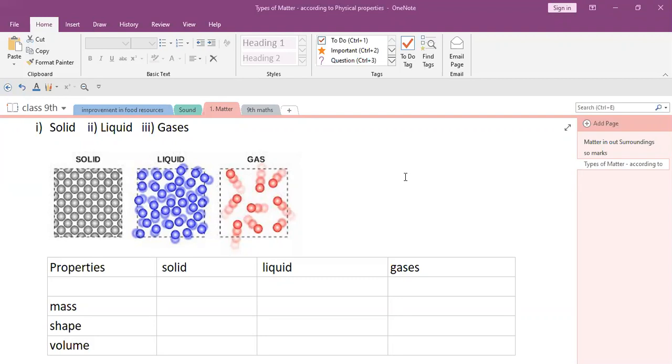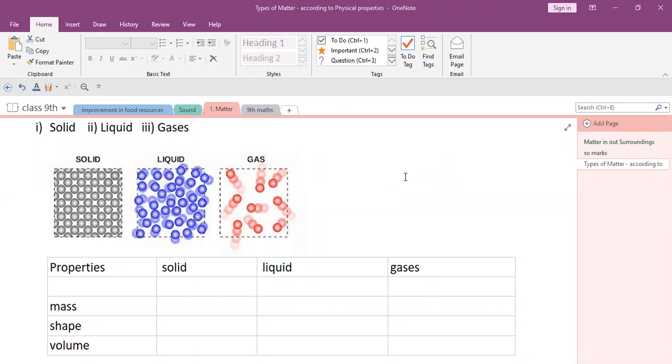Can you tell the first property? Matter is made up of tiny particles. Matter is made up of small tiny particles, right? Amrita, second property. The particles of matter have space between. Particles of matter have space between them. Okay, right?